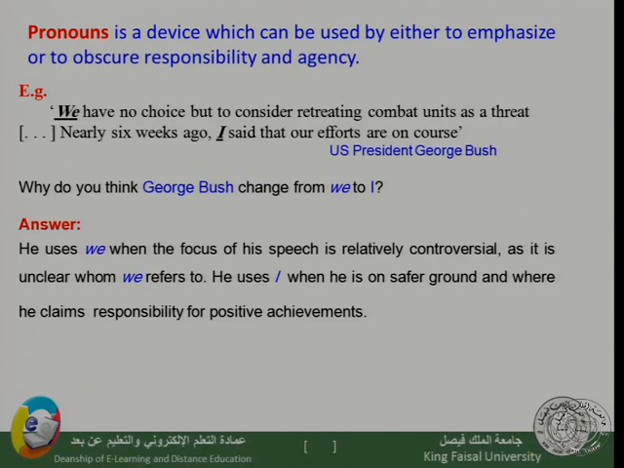He uses the pronoun I when he is on safer ground, and where he claims responsibility for positive achievement. So moving to I is drawing our attention that what he is going to say is made by his own efforts, so he is claiming those positive achievements to himself.